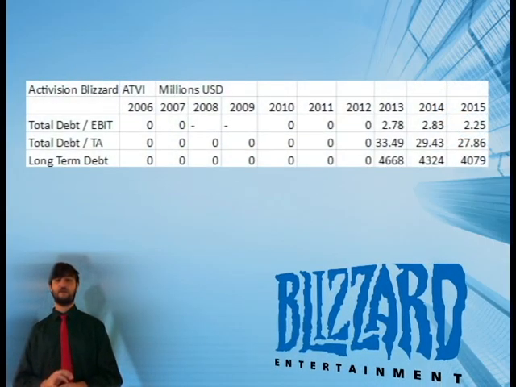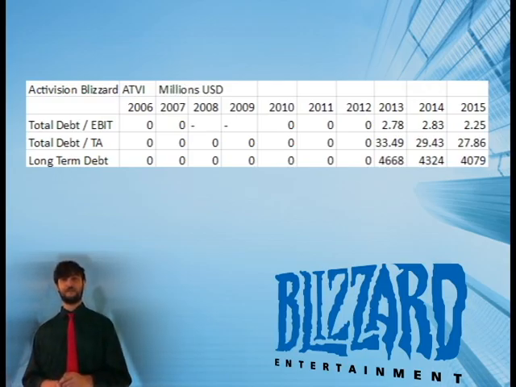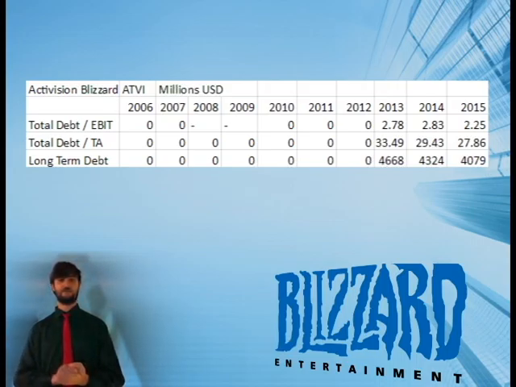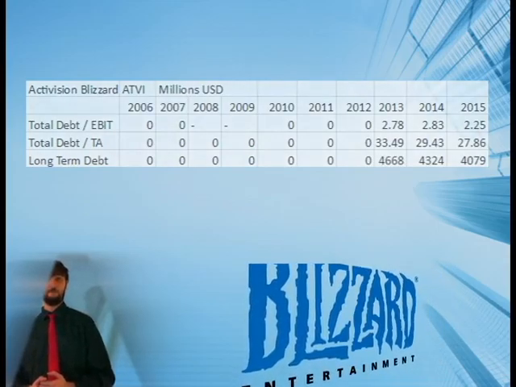So if we look at Activision Blizzard, we see something extremely interesting. Throughout all of these tables, we see that they have zeros in the first 6 years, which is phenomenal. So that's all good. But then we see that in their total debt over EBIT, it grows to about 3. And then their total debt over total assets ends up being about 4K. And then we see that the long-term debt ends up being about 30. So overall, starts out good, but then gets pretty high.